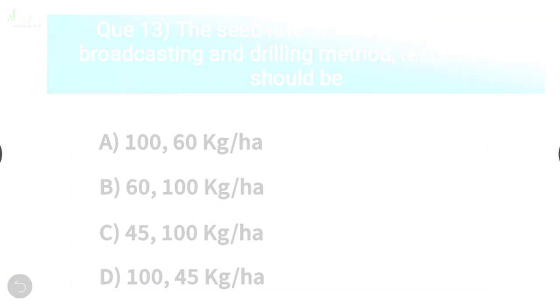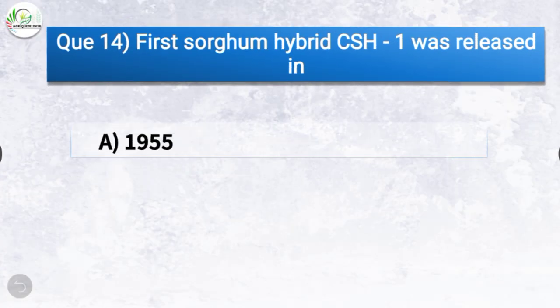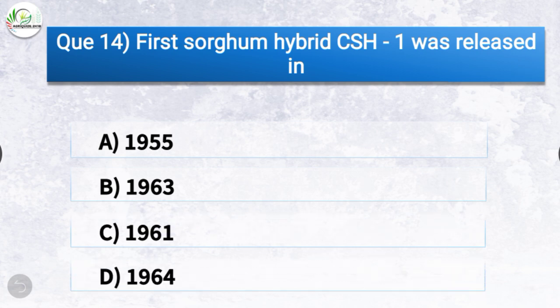Question number 14. First sorghum hybrid CSH1 was released in? The options are 1955, 1963, 1961, 1964. The correct answer is option D, 1964. The first sorghum hybrid CSH1 was released in 1964.